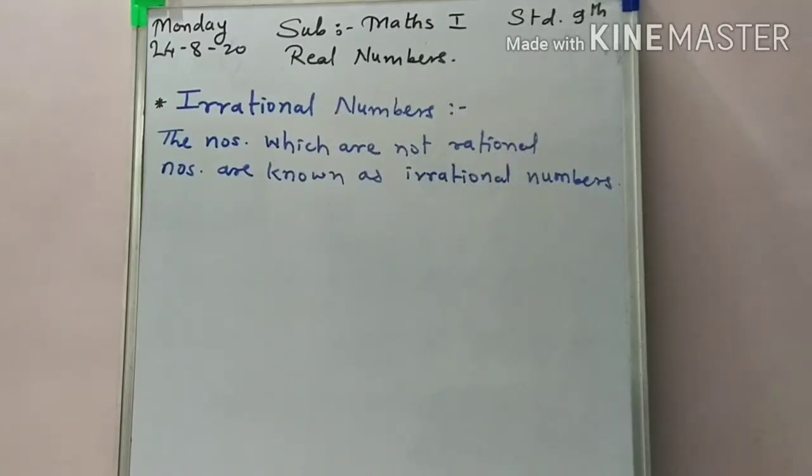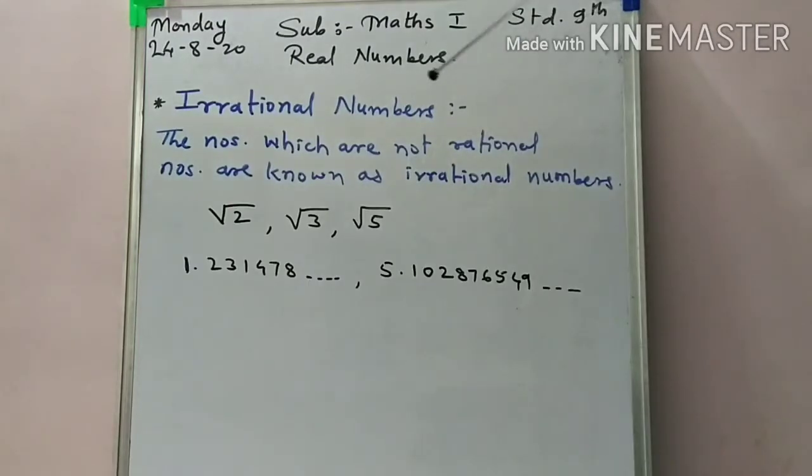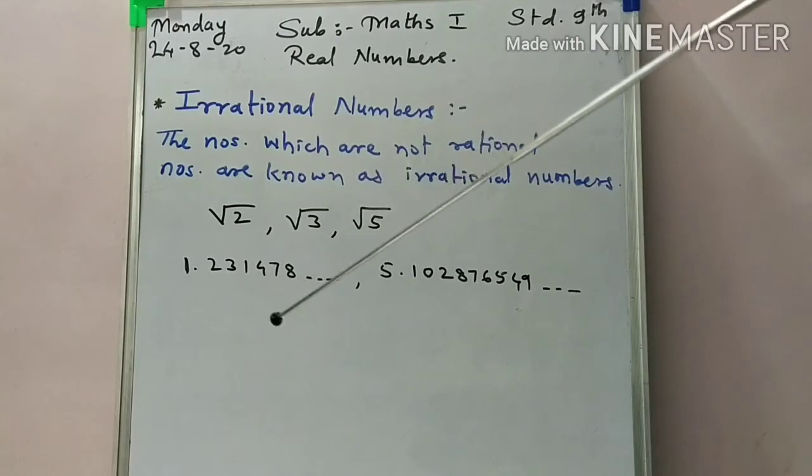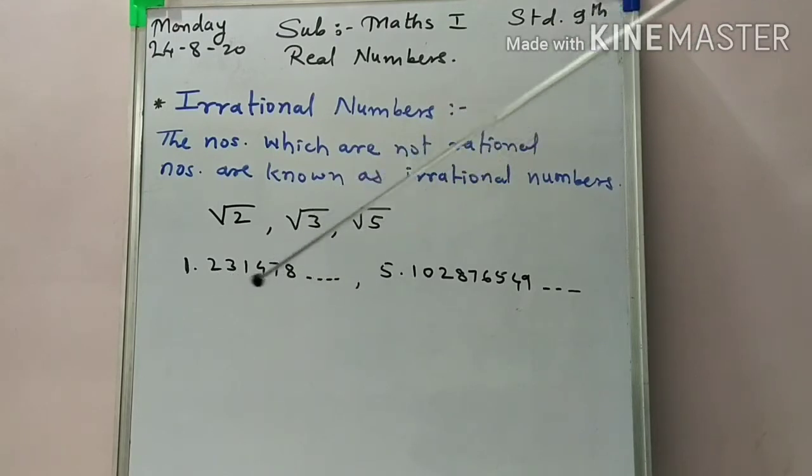So for example, square root of 2, square root of 3, square root of 5, means the square root of those numbers which are not perfect square numbers, or you can say the non-terminating, non-recurring numbers like this are what? Irrational numbers.